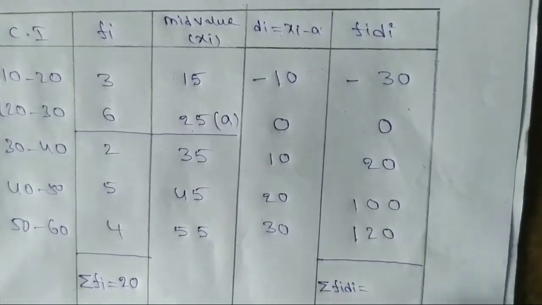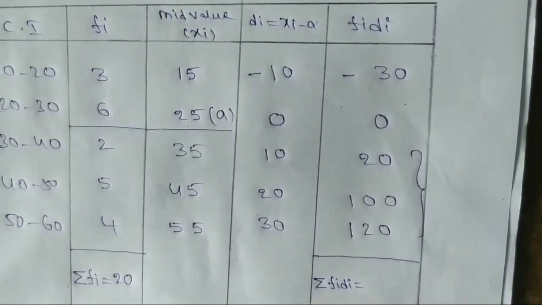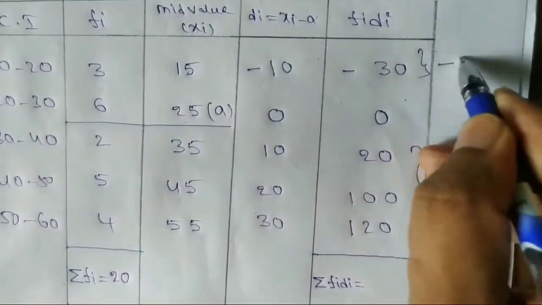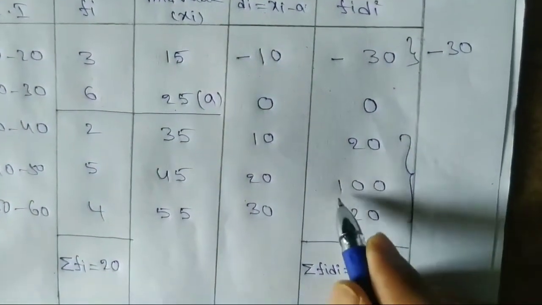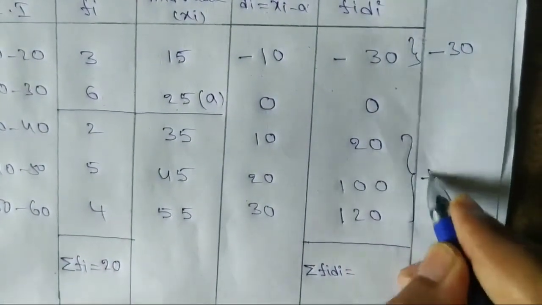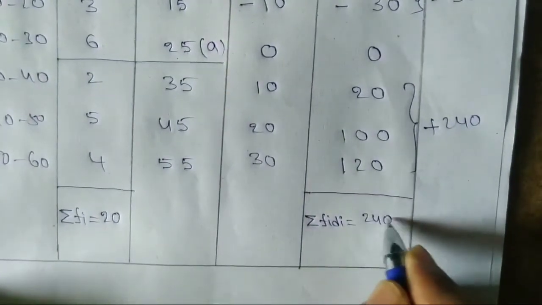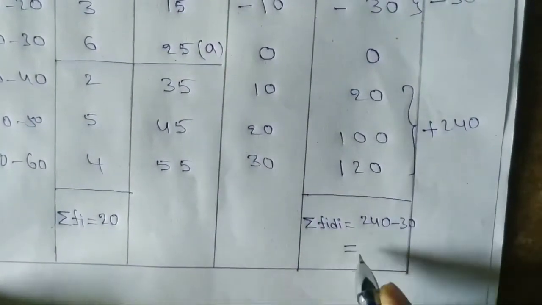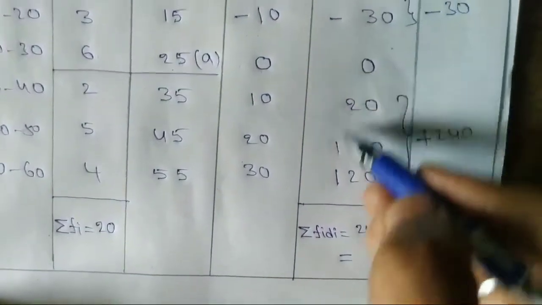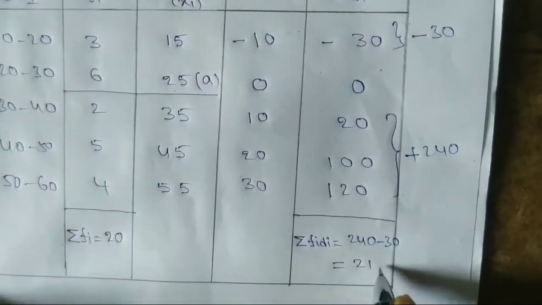Now, positive numbers all should add and negative numbers all should add. Here minus 30, here 100, 220, 240. So, big number minus small number: 240 minus 30, that is sigma fi di total, 210. This is sigma fi di.